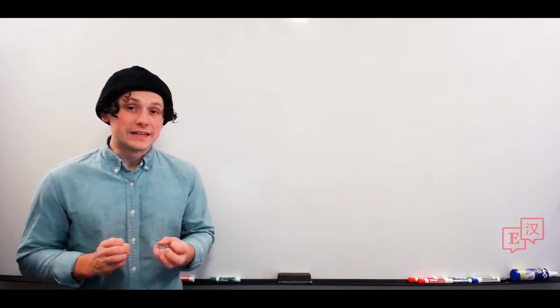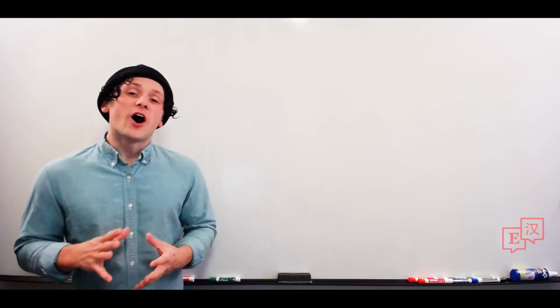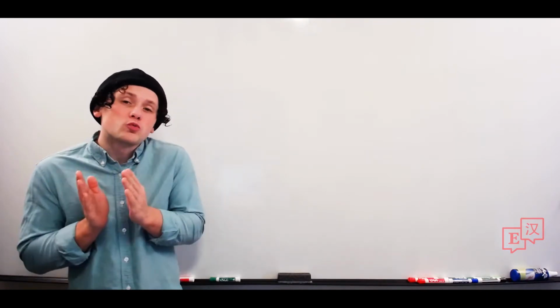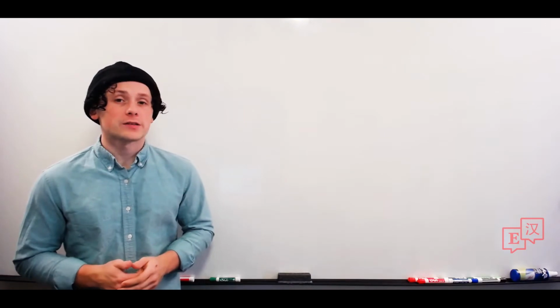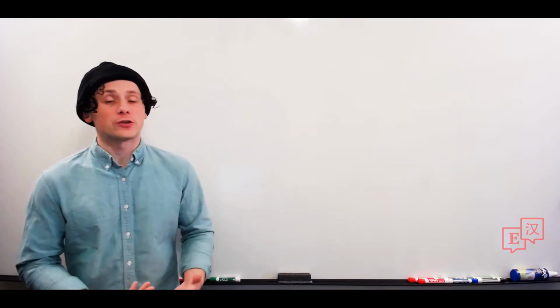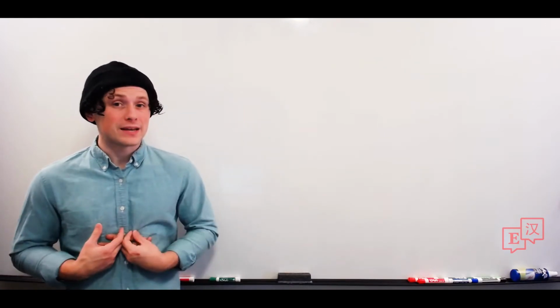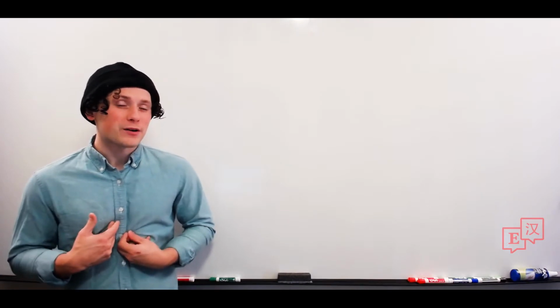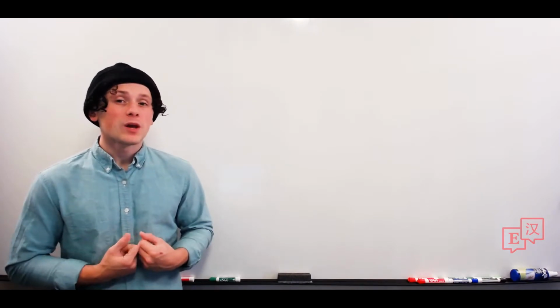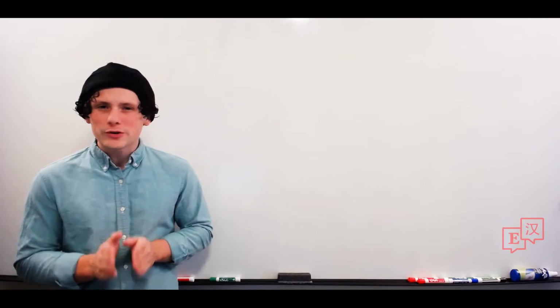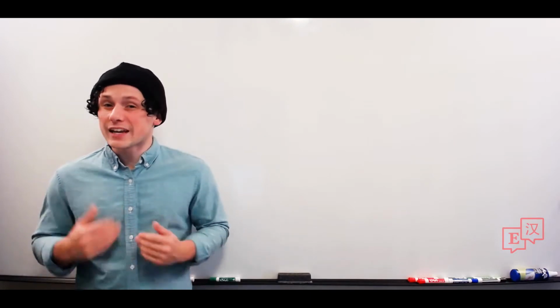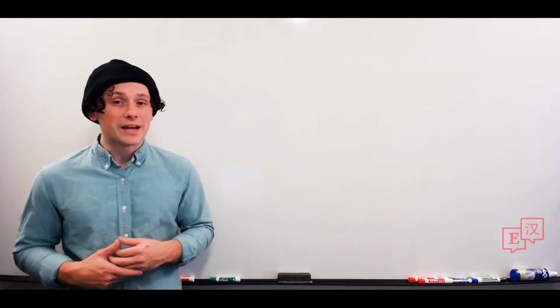So, 比 is often used as a means of directly comparing two objects. So for instance, I am better than you. You speak better than me. We're making a direct comparison between you and me. We've learned something previously, and we're going to review that real quick, on making negative comparisons using 没有.